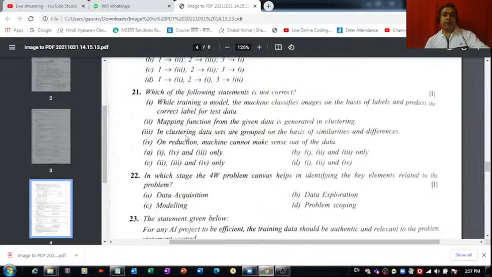Then the third one is in clustering, data sets are grouped on the basis of similarities and differences. Okay, and what is the fourth one? On reduction, machine cannot make sense out of data. So this seems to be correct. Yeah, the fourth one is the correct statement, and I think the rest of the three are not correct. Right, so the correct option for question number 21 is the B part. First, second, and third are the ones which are not correct.